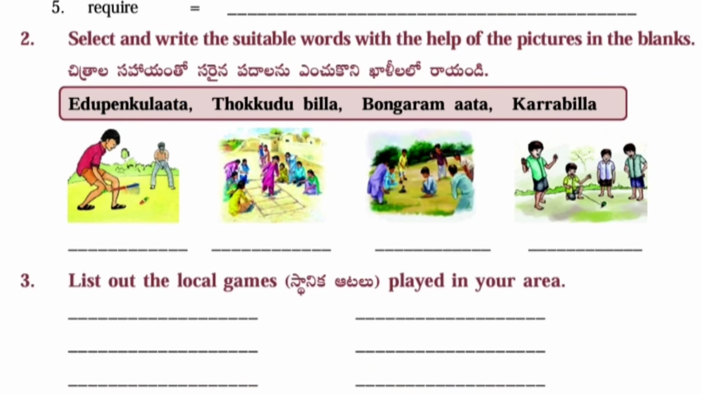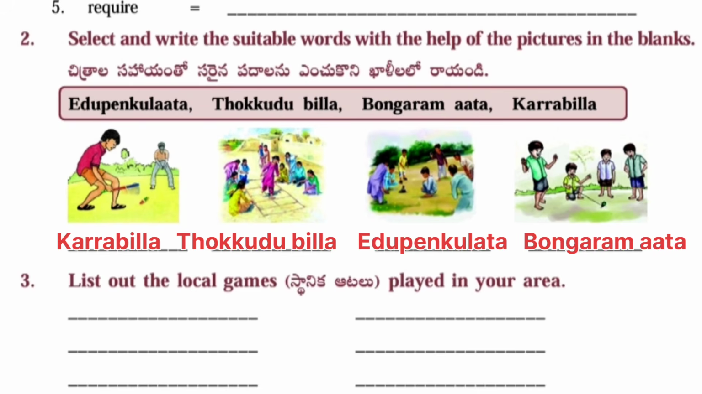Next, second one, select and write the suitable words with the help of the pictures in the blanks. Yedu penkulata, tokkudu billa, bongaram mata, karra billa. First picture, karra billa. Second picture, tokkudu billa. Third one, yedu penkulata. And last picture, bongaram ata.